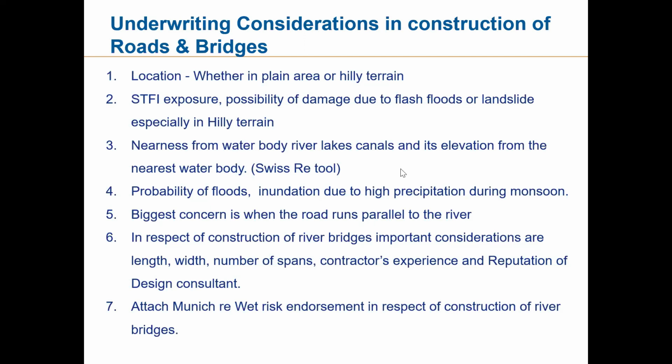Now recently one project we were looking after. We were just seeing a construction project. It is in the northeast and near the Tista River. When we checked the elevation, we found that the Tista River and this construction site are at the same level. We refused. Sorry, we can't do it, because even a 0.5 meter rise in Tista River water, which will very much happen in monsoon season, goes up to 5 meters also. The water level increases by 5 meters. So the entire construction site would be flooded. So it is suicidal to go for that project. So this is what is the underwriting concern.